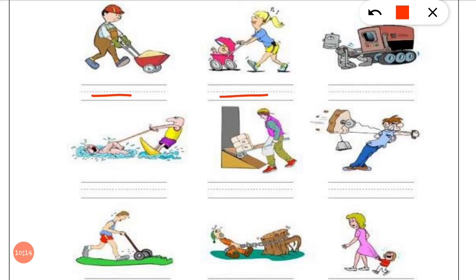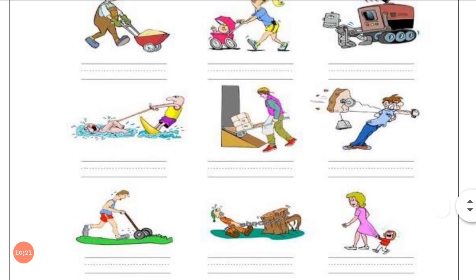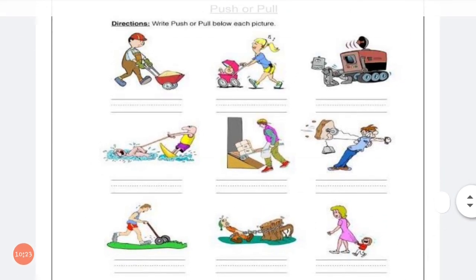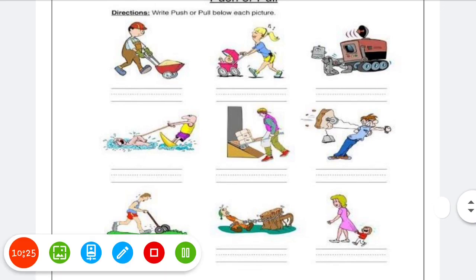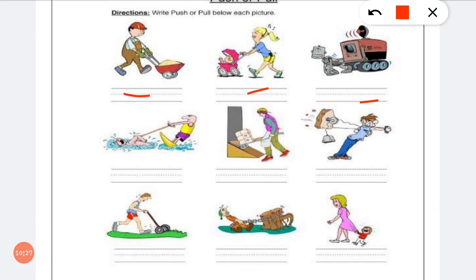You have to see the activity. You know the meaning of push and pull. So you have to write in the dash push or pull, whether a push activity is happening there or a pull activity is happening there. Okay, this is today's homework for you. Have to do this homework.